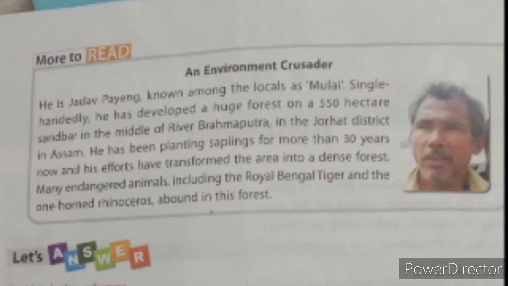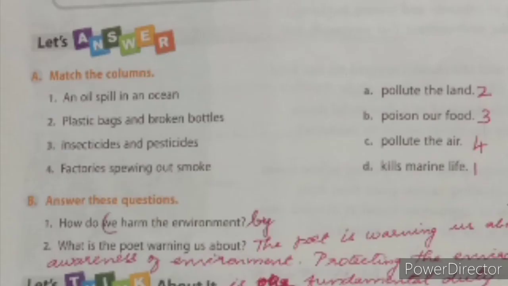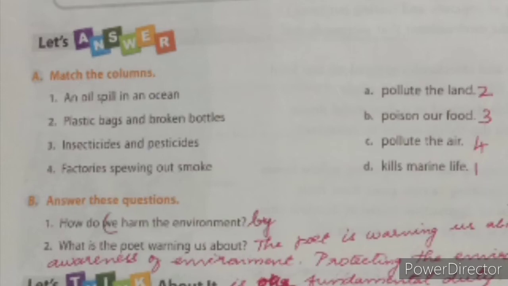Let's answer. Match the columns. An oil spill in an ocean: the answer will be option D, kills marine life. Second one, plastic bags and broken bottles: the answer will be option A, pollute the land.